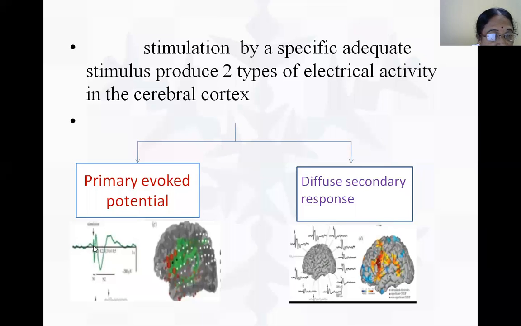Here is the P100 wave. It is a localized stimulus. Here we see this electrical response, and it is diffuse. The other areas are also activated.